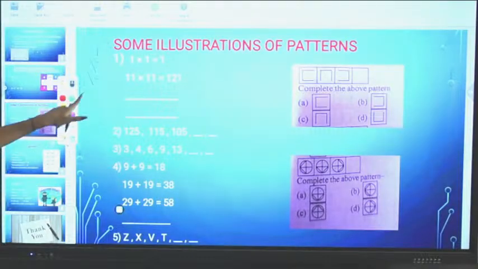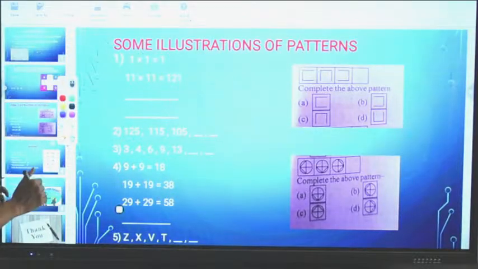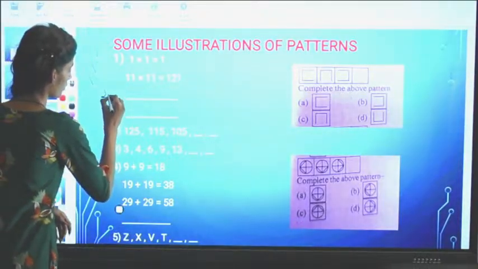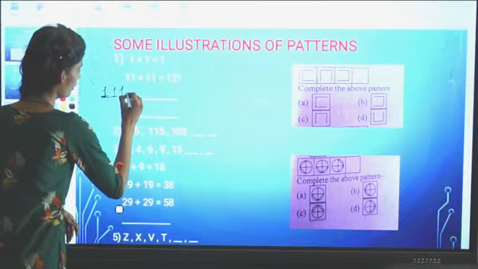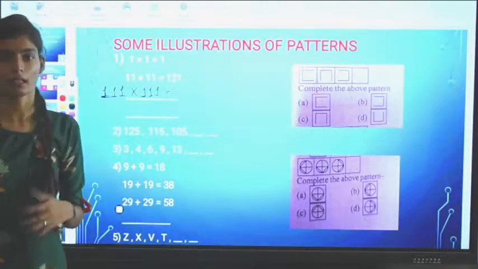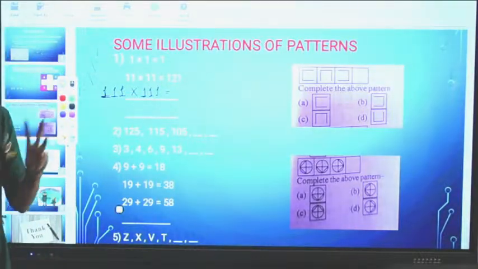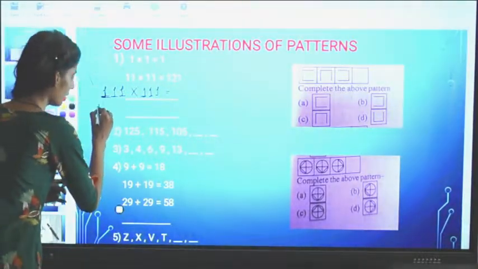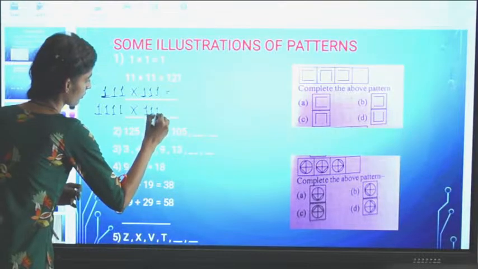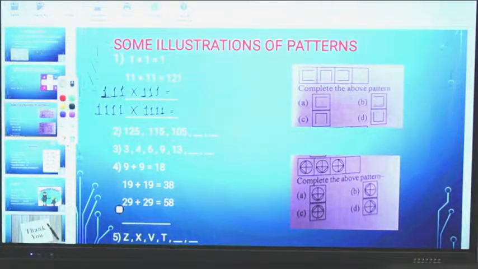Like in first step we are having 1. In second step we are having 11. So in third step we will have 3 1s. So we will have 111. 111 multiplied by 111. And in the fourth step, like in first step 1 1 we were having, in second step 2 1s we were having, in third step 3 1s I have written, and in the fourth step 4 1s we will write. Okay everyone, in the fourth step we will write 1111.